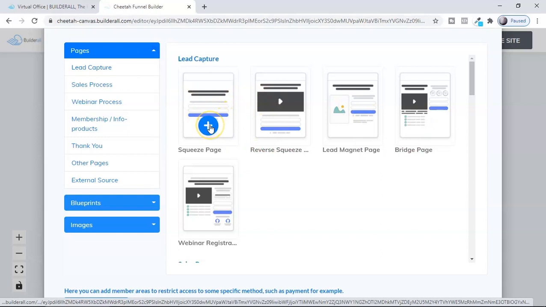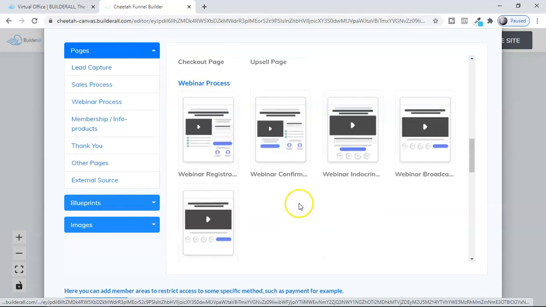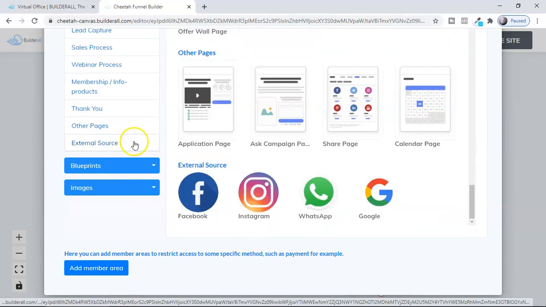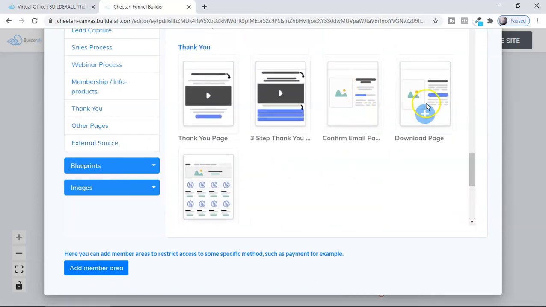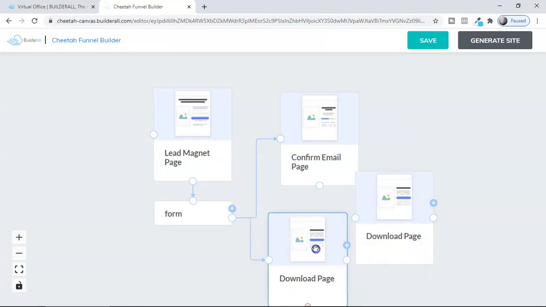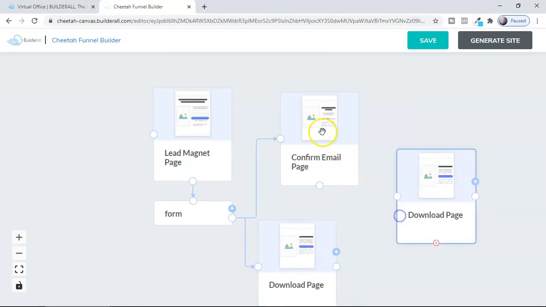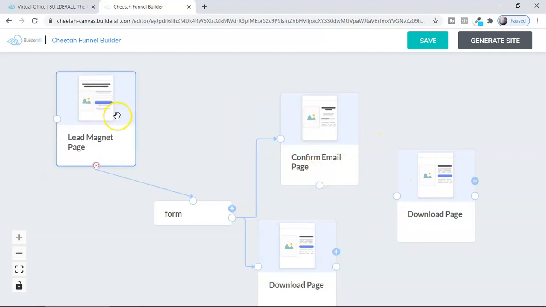Okay, just a very easy squeeze page, or maybe an external source page. You can add that here. Then a download page, maybe like this, and now you have a download page. You can collect whatever you want to send your customer. Once they see this lead magnet, they will enter their email.